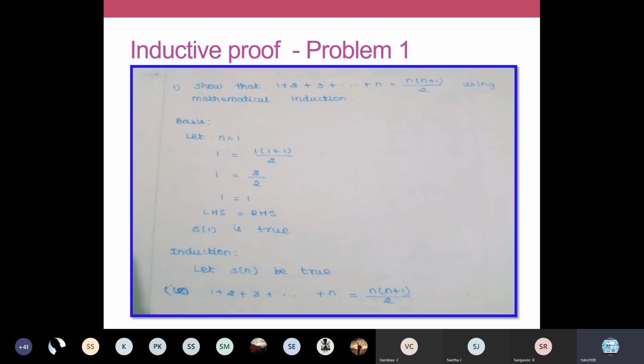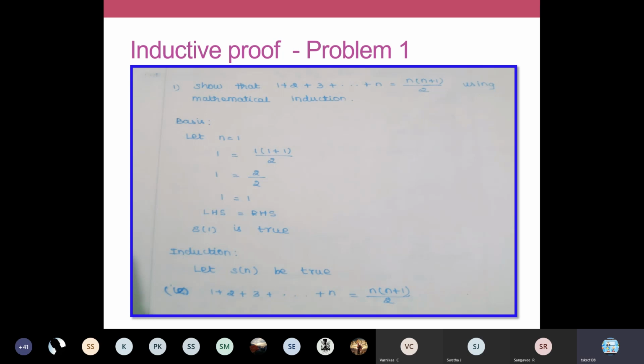If you apply 1, you will have some calculations. Just take the value of 1 here because the starting itself is 1. Don't apply 0. When you take 1, solve the left hand side and the right hand side separately. The left hand side evaluates to 1 because it is a series from 1 to 1; you have only one value, which is 1. In the right hand side, for n you apply the value of 1. So 1 into 1 plus 1 by 2. Solve the expression, you will get 2 by 2. So the right hand side also evaluates to 1.